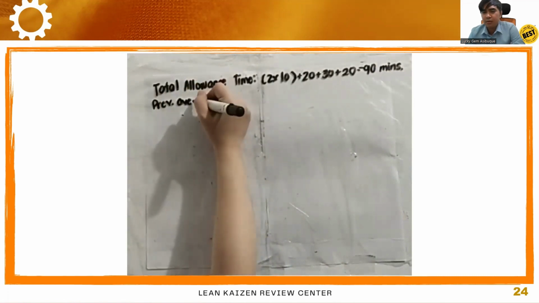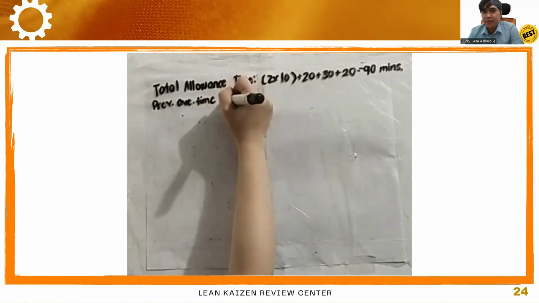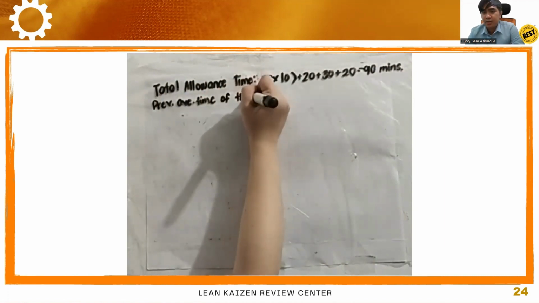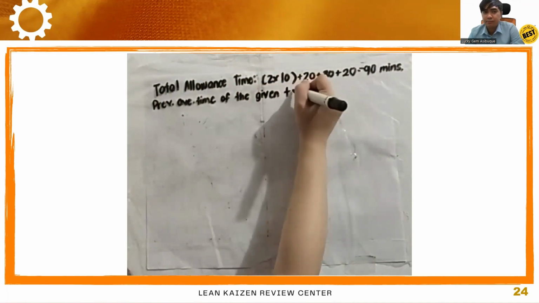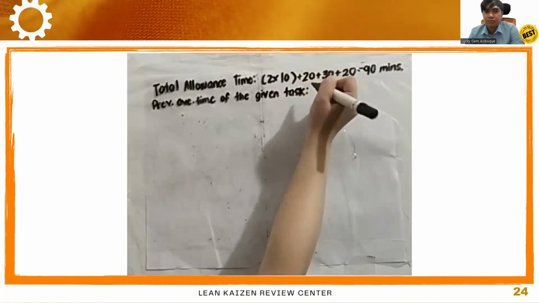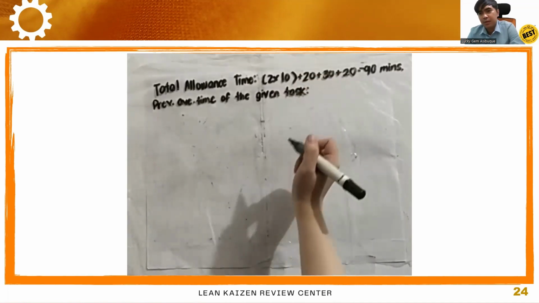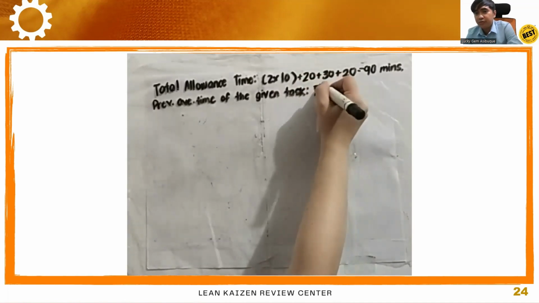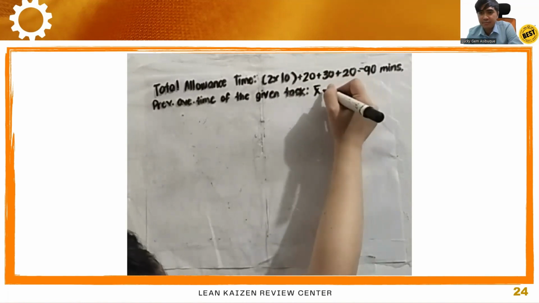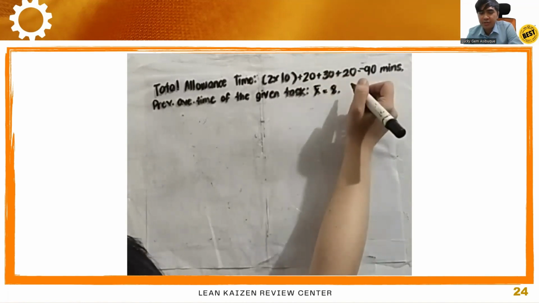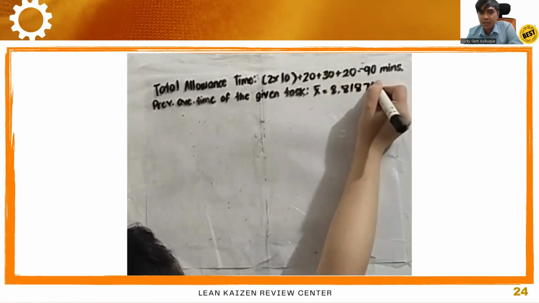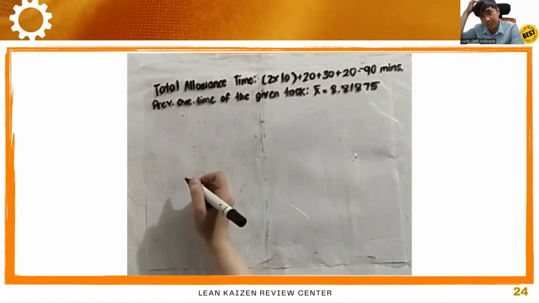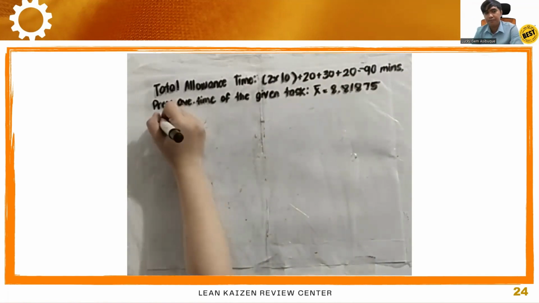Now, we will use the previous average time, right? The average time in the previous problem, since this problem is related to the previous problem. So what is that? The average is 8.81875. So that is the average in the previous problem.